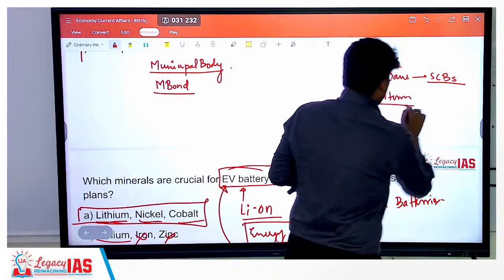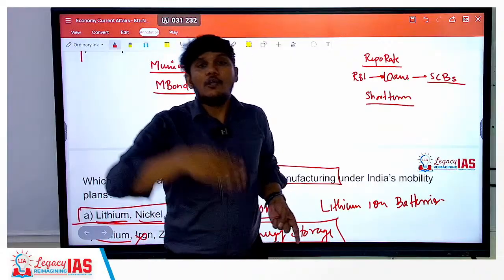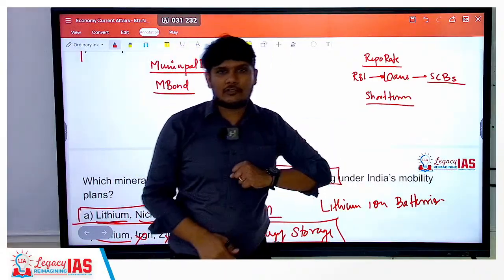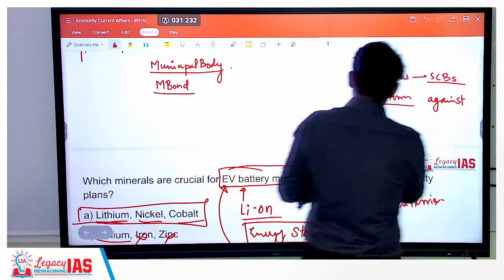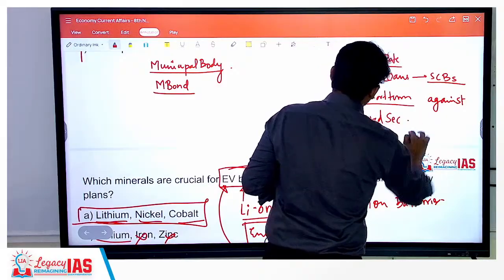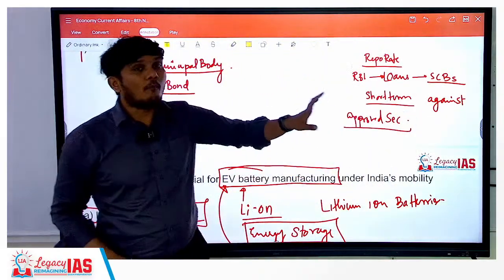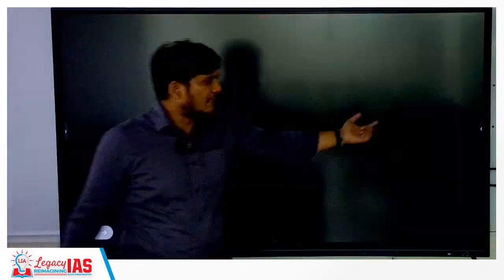Now while giving this loan, RBI asks the scheduled commercial bank to put something as a mortgage. So it gives them loans against approved securities. These approved securities are nothing but the mortgage which the RBI asks from the scheduled commercial bank.